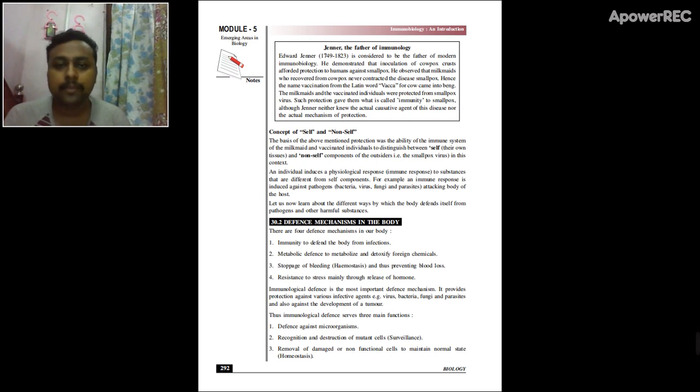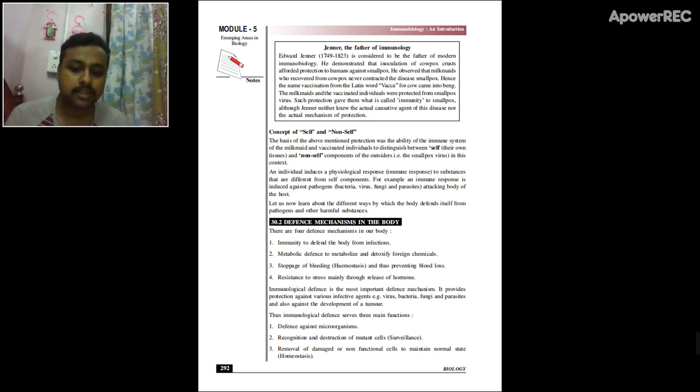There are many microorganisms which are classified under pathogens, and they can harm the body. Even if they are not harmful, the body will recognize them and destroy them. So this mechanism is also a function of the defense or immune system.